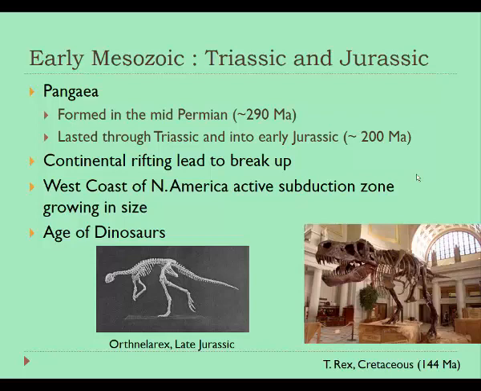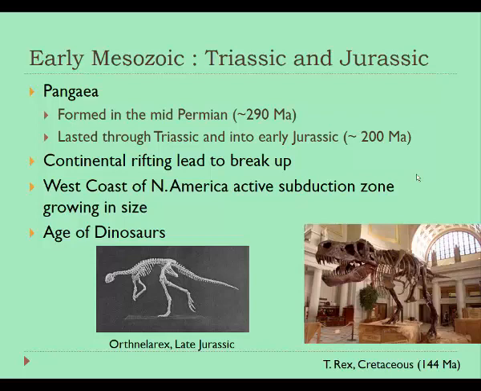Okay, so the first 2 periods are called the Triassic and the Jurassic, and we mentioned that at the beginning of the Triassic, Pangaea had already existed because it had formed during the mid-Permian, and it lasts through the Triassic and into the early Jurassic period and breaks up about 200 million years ago. So it was existing on the planet for about 90 million years, which is a pretty long time.